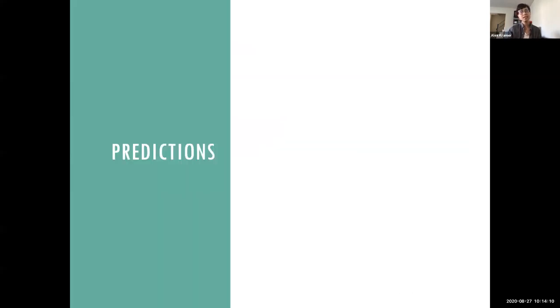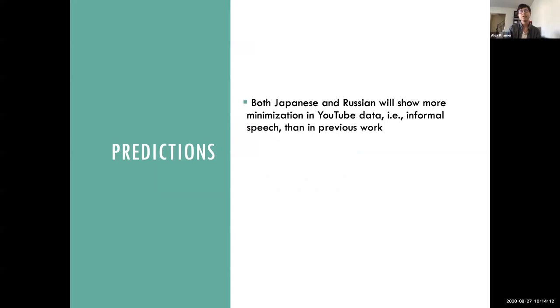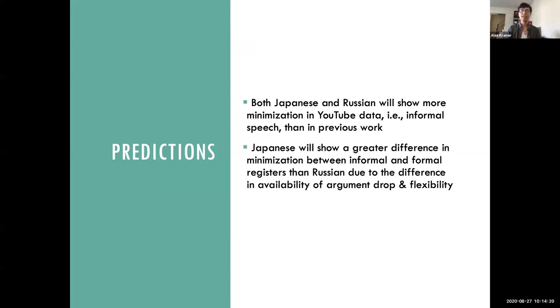So my predictions based on all of this: first, that Japanese and Russian would show more minimization in the YouTube data, so this very informal speech, than in the previous data. And then that Japanese will show a greater difference in overall minimization between these two registers, because of the greater difference in availability of argument drop and flexibility between genres for Japanese compared to Russian.